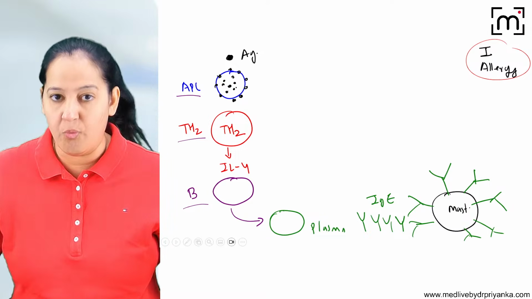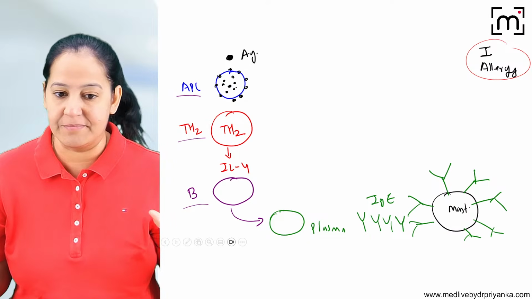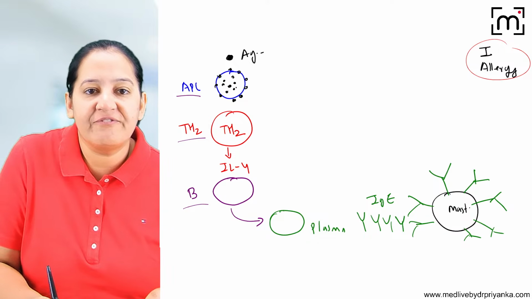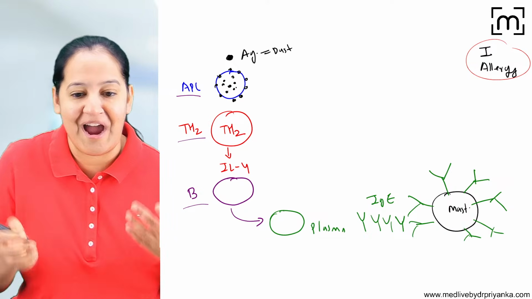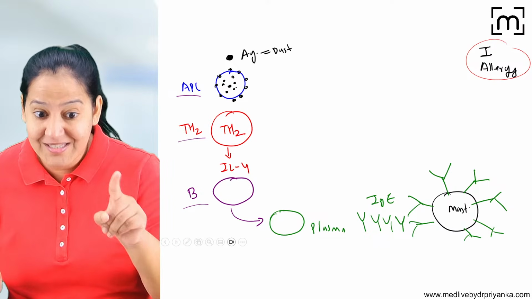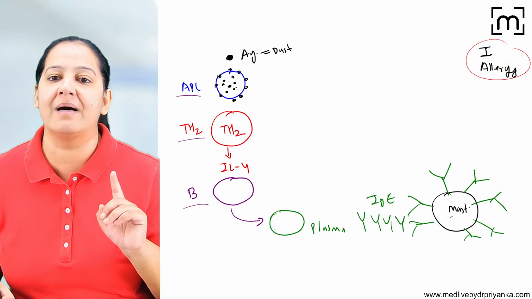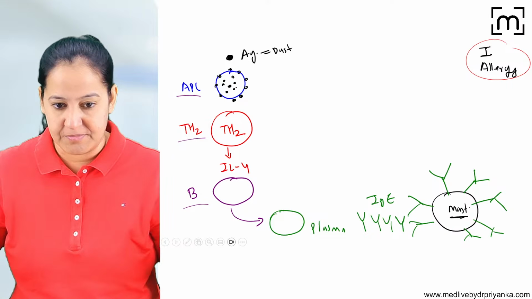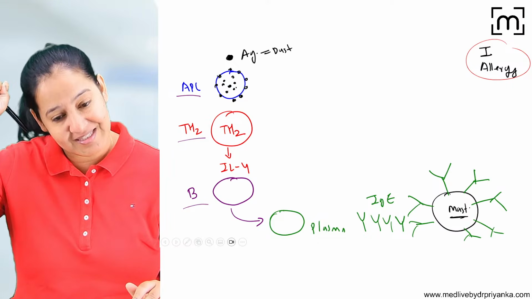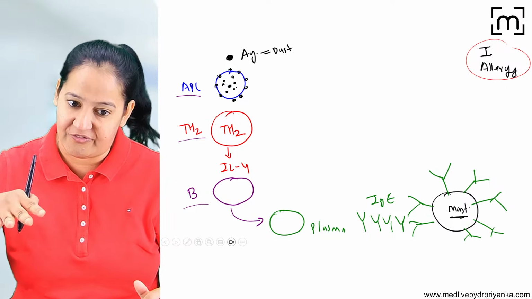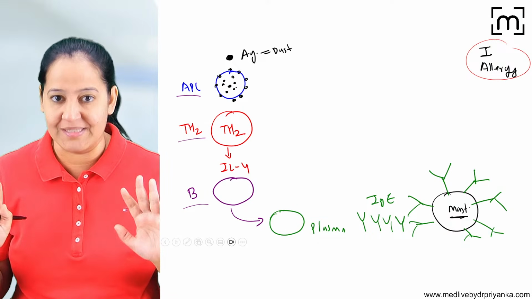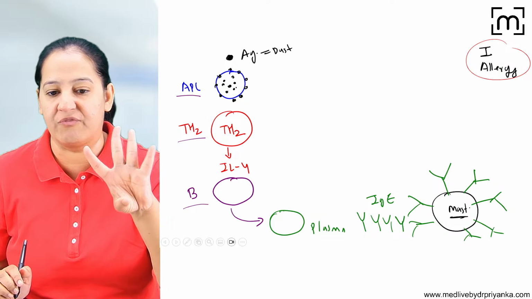The episode is over. First time, no symptoms. Just suppose I'm having allergy with dust, as I told you. Whenever the first time dust particle enters me, I don't have any symptom. Because the first time it is only sensitization. My mast cells are sensitized for the next event. But first time, no symptom. Whenever I came in contact the first time with dust in my life, I don't have any symptom. But all these events have taken place. See the 5 cells in a sequence, 1, 2, 3, 4, 5.